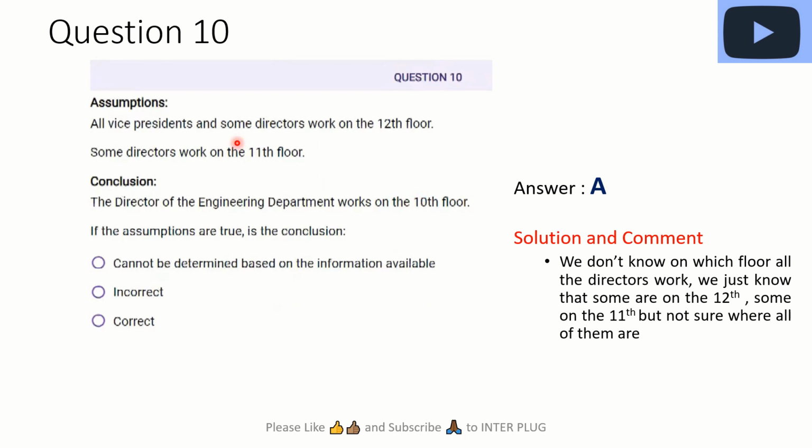If they had said something like the rest of the directors are on the 11th floor, then this would have been incorrect, because they would be either on the 11th or 12th. But they just said some are on the 12th, some are on the 11th. So we are not sure if he's on the 10th floor or not. So we don't have enough info to confirm that, right? So the answer is A.